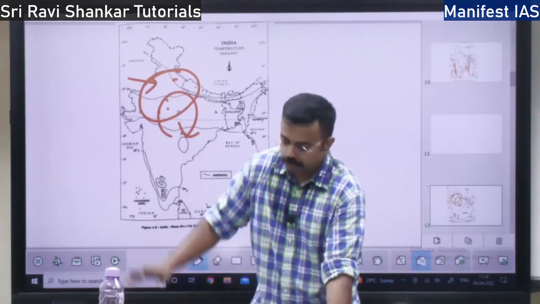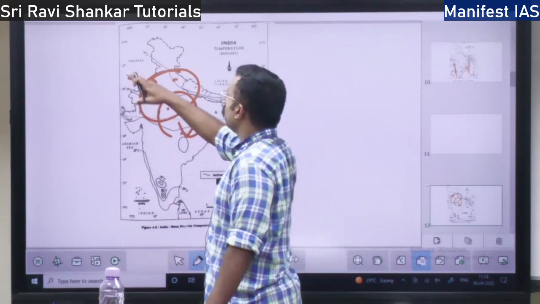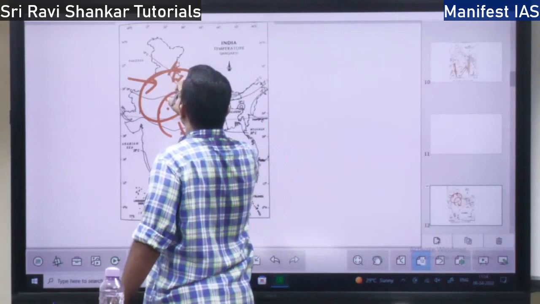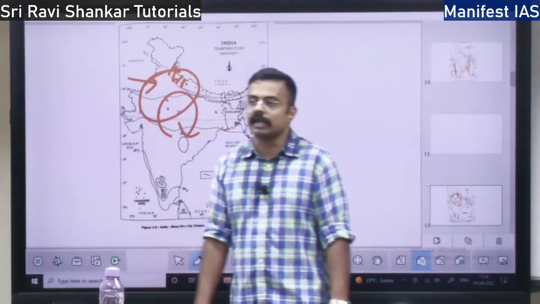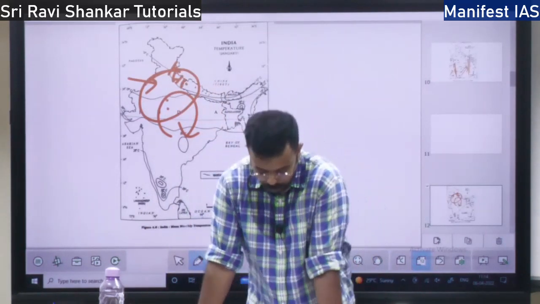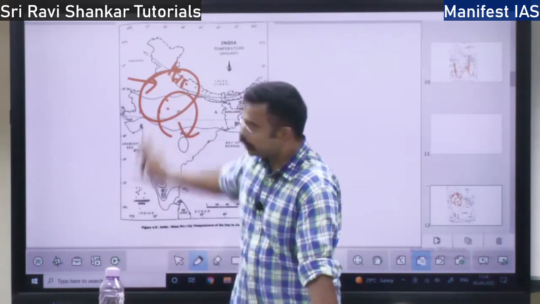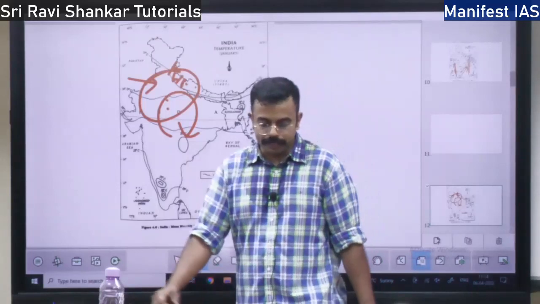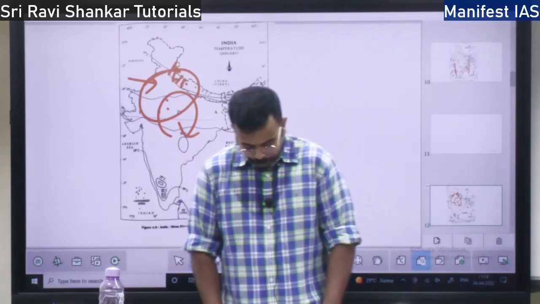Also, these cyclonic disturbances from the Mediterranean Sea bring snowfall over the Himalayas.